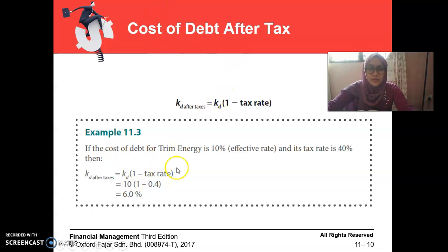Alright. So for this one, cost of debt after tax equals cost of debt KD times 1 minus the tax rate. From this example, you are given the tax rate is 40%. So 1 minus 40% is 60%, giving 6% for cost of debt.